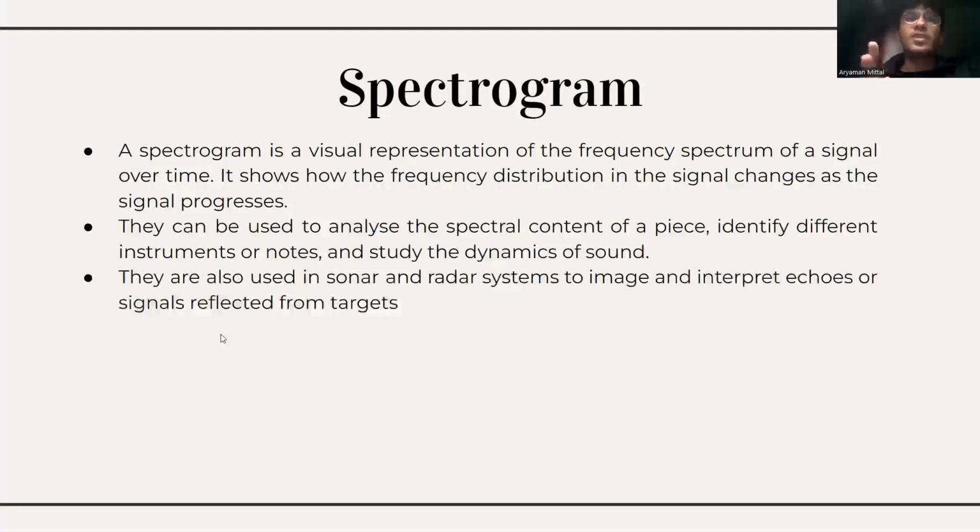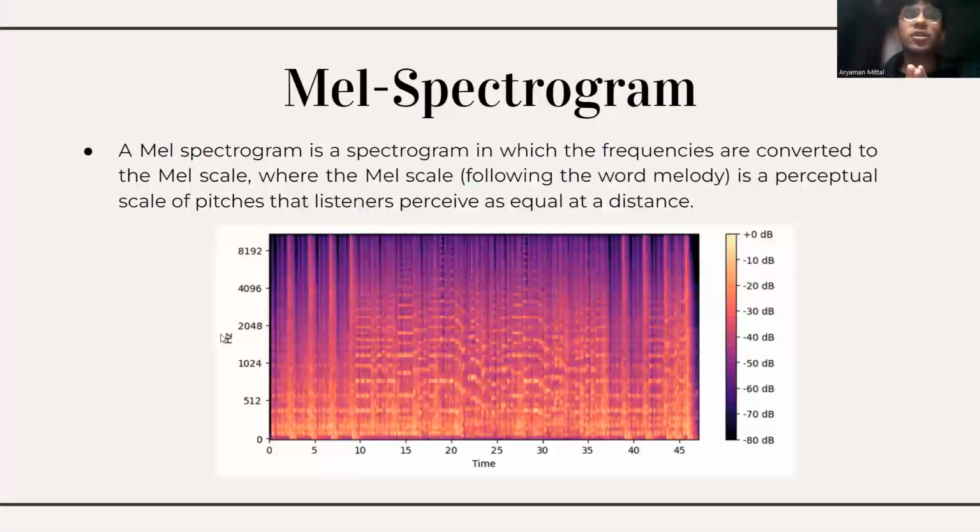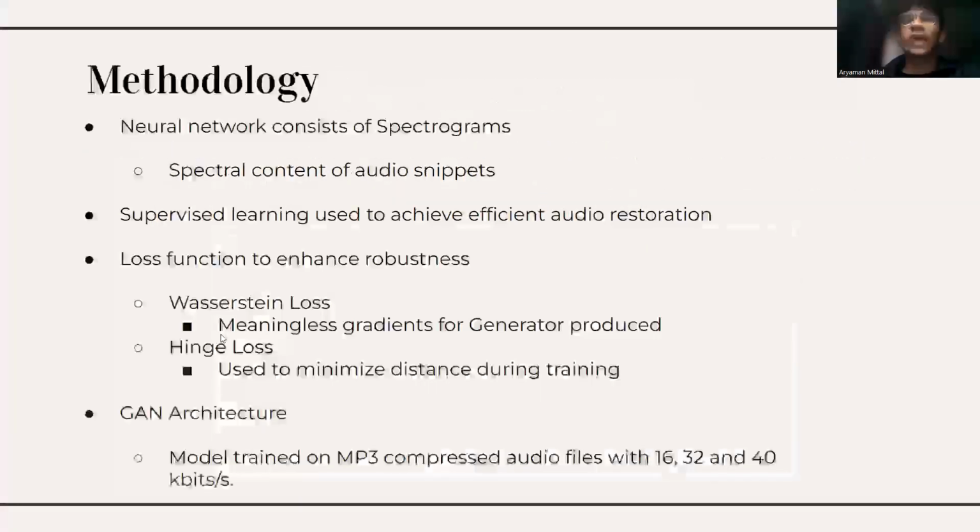A spectrogram is a visual representation of the frequency spectrum of a signal over time. It shows how the frequency distribution in a signal changes as the signal progresses. They can be used to analyze the spectral content of a piece, identify different instruments or notes, and even study the dynamics of sound. What is a Mel spectrogram? A Mel spectrogram is a type of spectrogram in which the frequencies are converted to the Mel scale, where the Mel scale is a perceptual scale of pitches that listeners perceive as equal in distance.